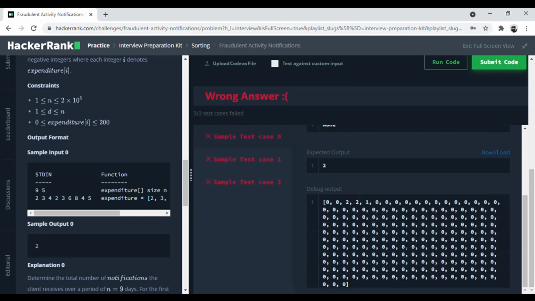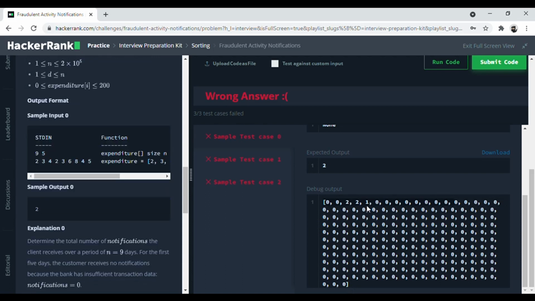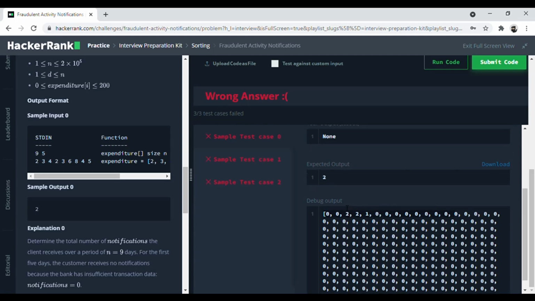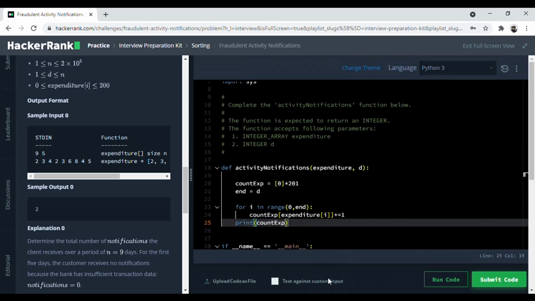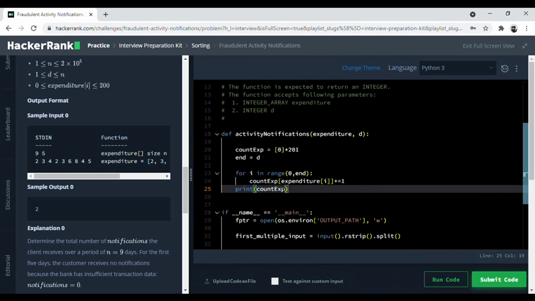for this question you'll get a 201 sized list where this is the count of the expenditures, and since this is only for the first 5 trailing days, so only this is filled. If D was greater, this would have had one more value, so you can see 2 plus 2 plus 1 is 5, which is the trailing days. So now that we've done that, I'll just delete this.